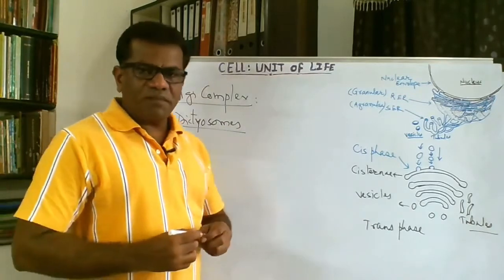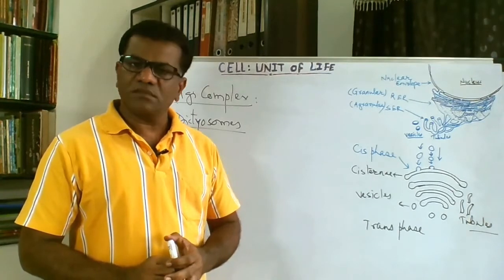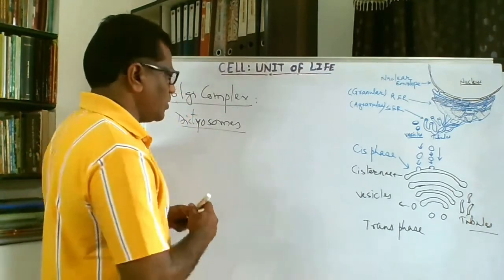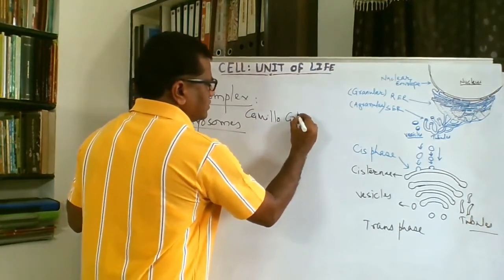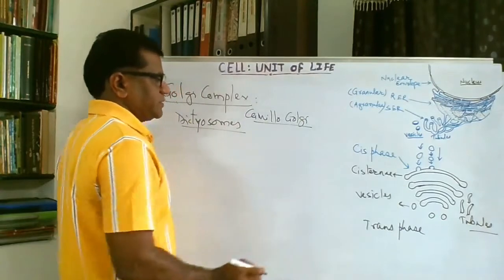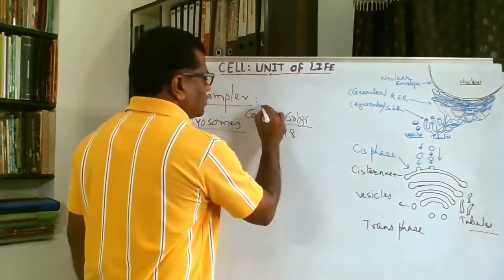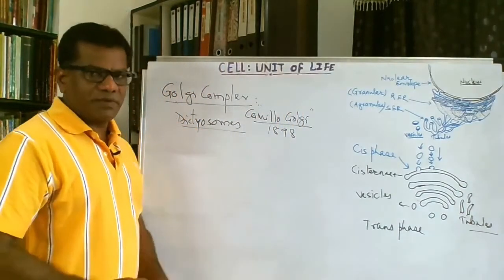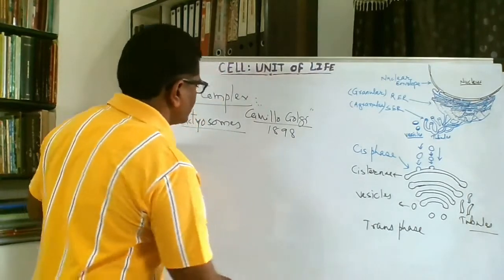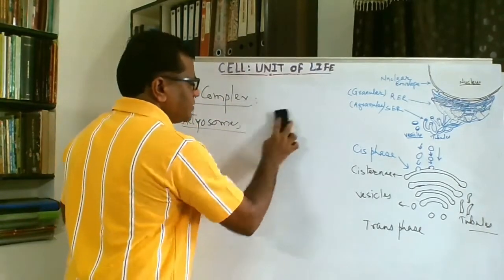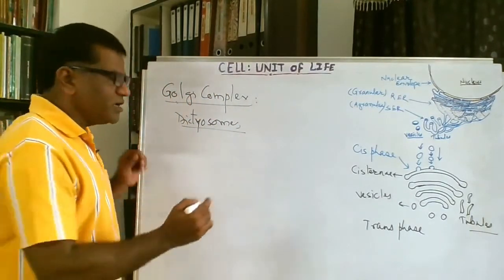So this Golgi complex is an equally important cell organelle. It was discovered by Camillo Golgi, and that's why the name Golgi complex. In 1898, and he got the Nobel Prize for this work, Camillo Golgi. He is a Nobel laureate. This Golgi complex, which was discovered by this man, is a very important cell organelle because it is the middleman of the cell.